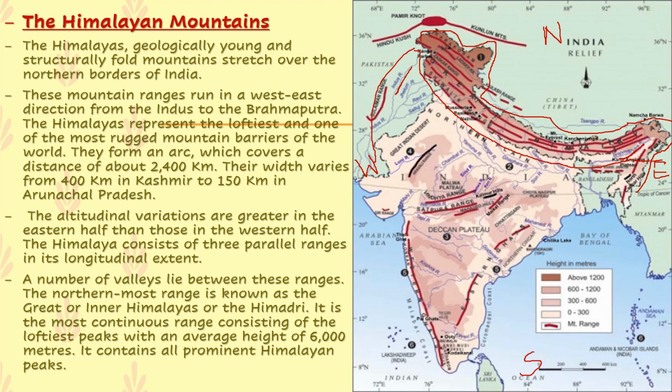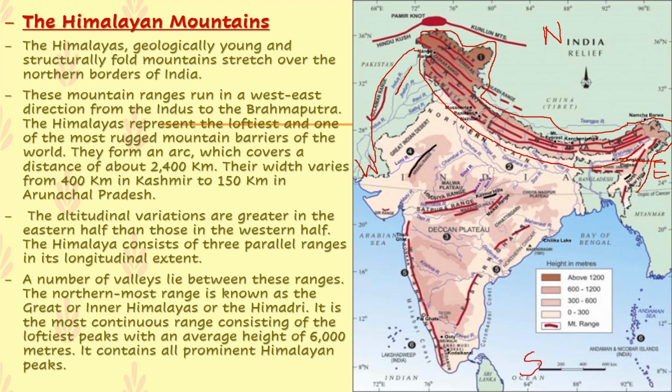Loftiest, it is always covered with snow, children. And even though it is covered with snow, it is the most rugged mountain. It is not easy to climb the Himalayas. It is made up of much rocky material, a strong hard mountain, one of the most rugged mountain barriers of the world.